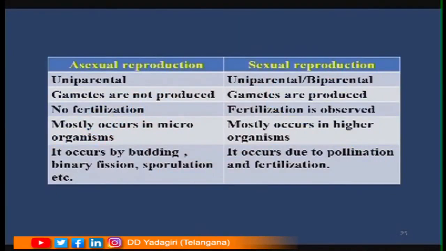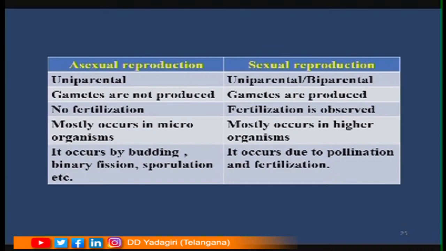Asexual reproduction involves only one organism, that is uniparental, whereas sexual reproduction is uniparental or biparental. In case of asexual reproduction, gametes are not produced, whereas in sexual reproduction, gametes are produced. The fertilization process occurs in sexual reproduction where there is no fertilization process in asexual reproduction.